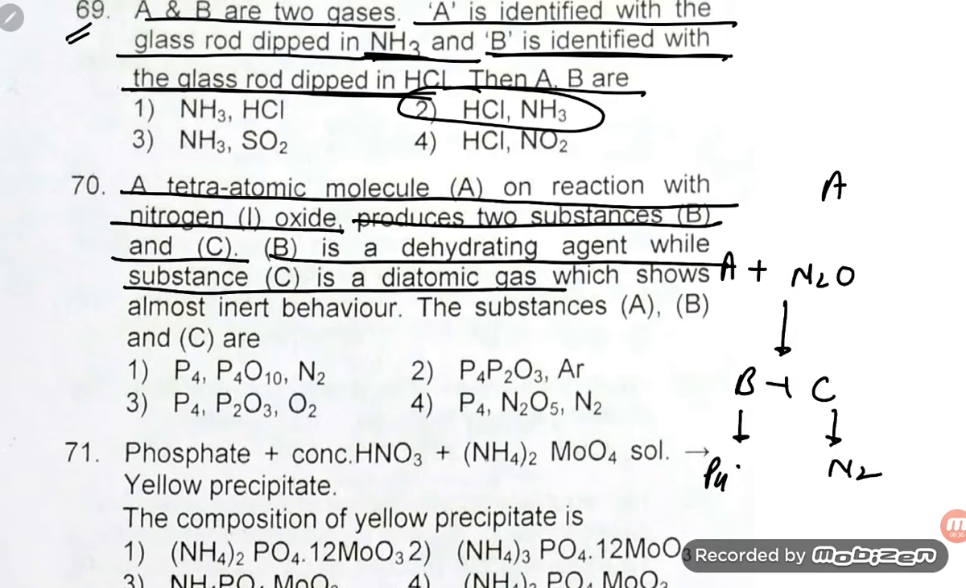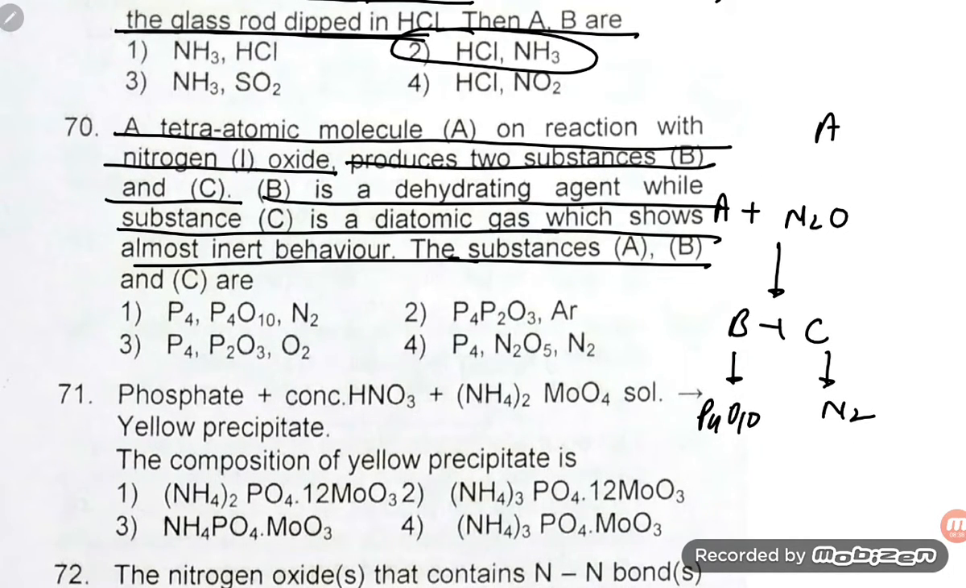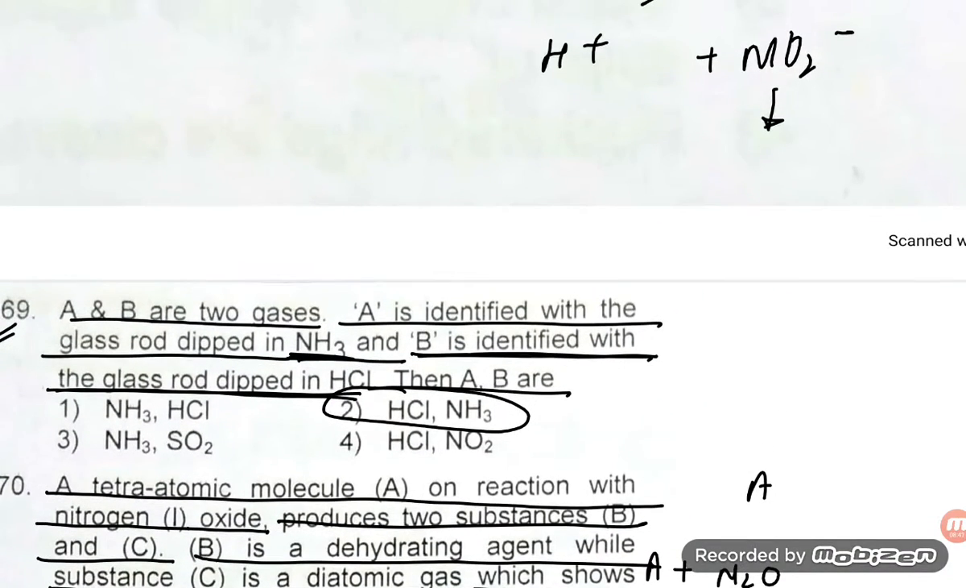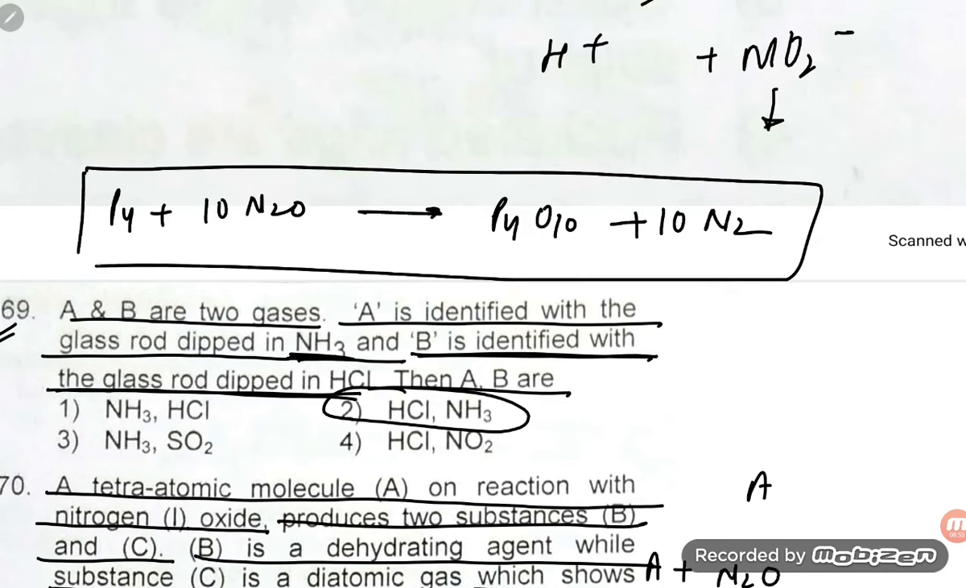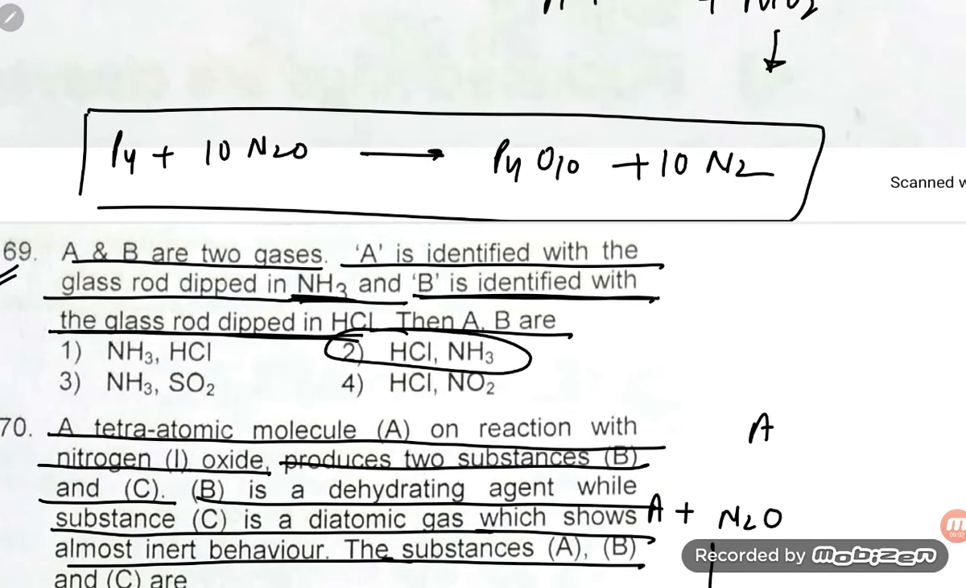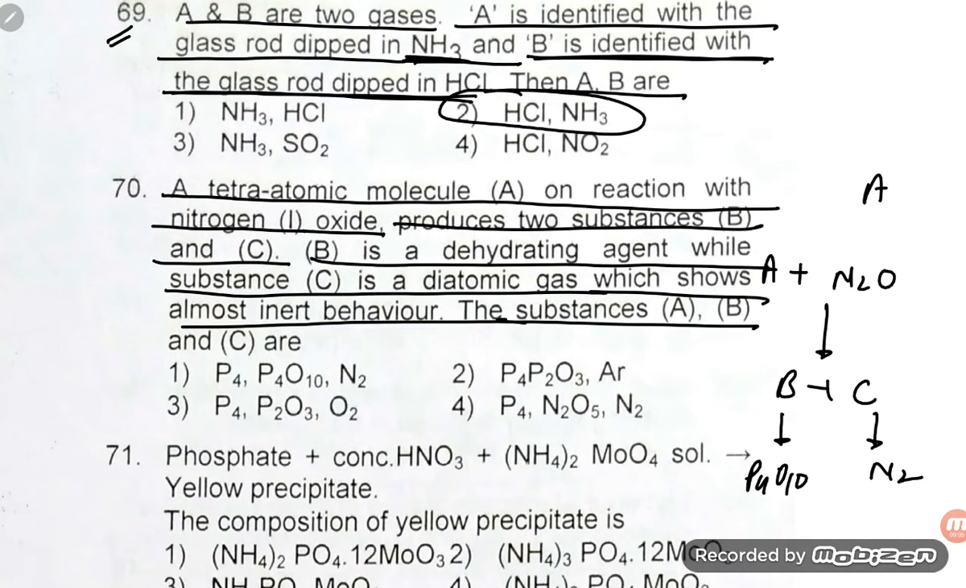So P4O10 is the dehydrating agent. If you see the equation, students, it is P4 plus 10N2O, which gives P4O10 plus 10N2. So which is our answer, student? Option number 1 is the correct option. So A, B, C are P4, P4O10 and N2.